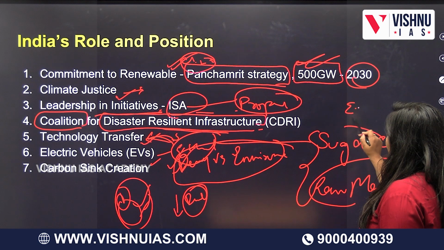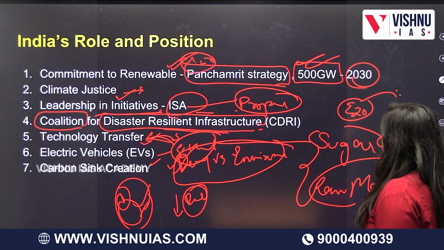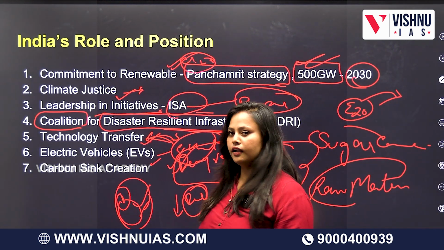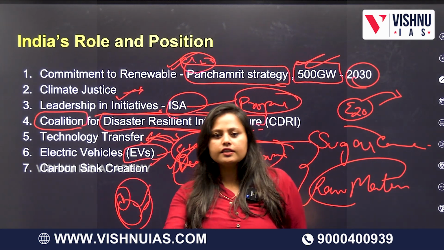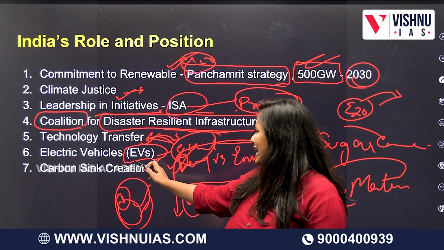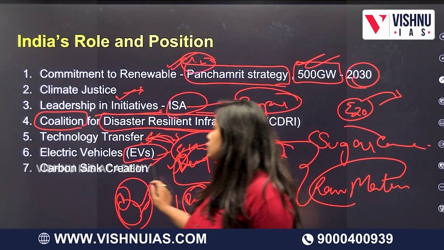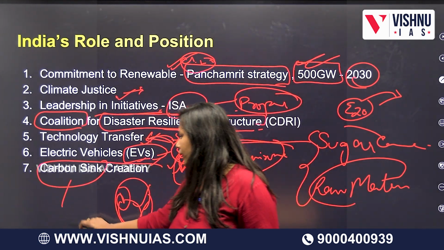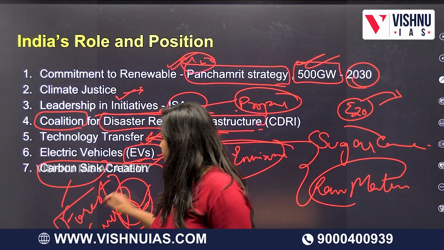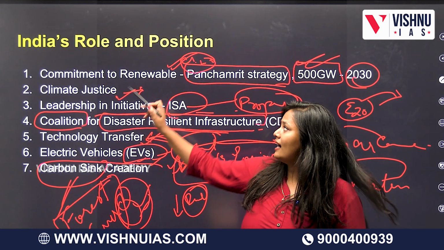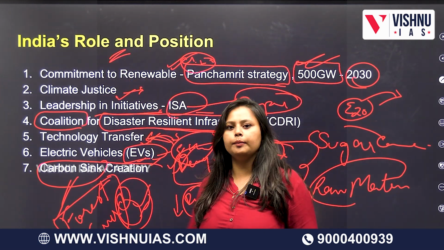We proposed E20. This is another topic we will discuss in another video. So we have given ourselves a target to use electric vehicles, and also carbon sink creation, which is about increasing your forest cover. So India is definitely actively participating.